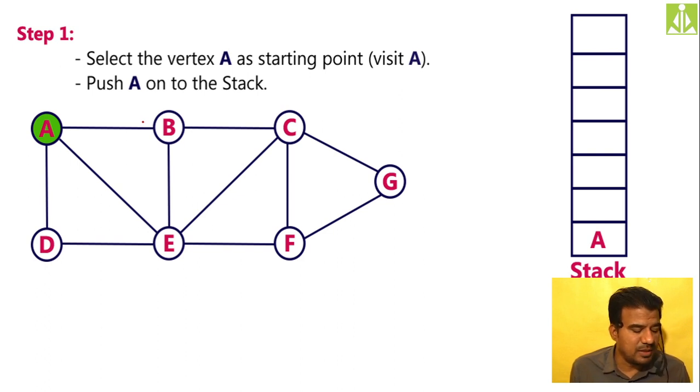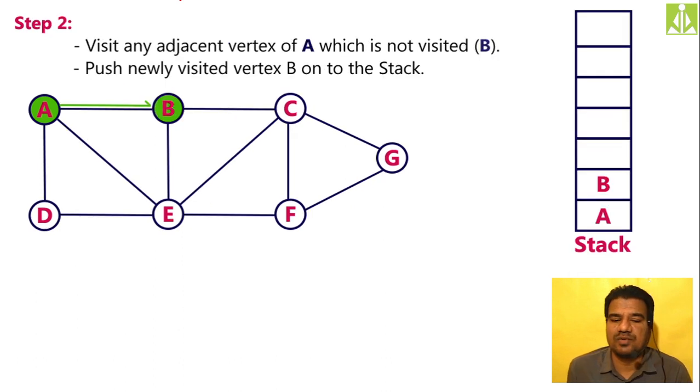So after visiting B, I have to push this B onto the stack, and I have to mark this B with green color, which indicates the visiting of B. As you can see here, I moved from A to B in this particular direction and visited B. So I marked this B with green color and pushed this B onto the stack. Next, from this B, I can visit E because E is not visited. I can visit C because C is not visited.